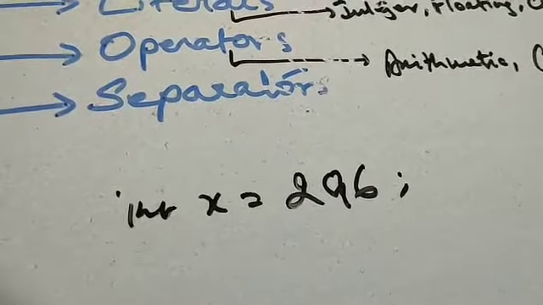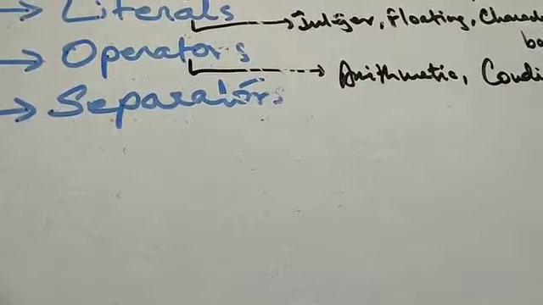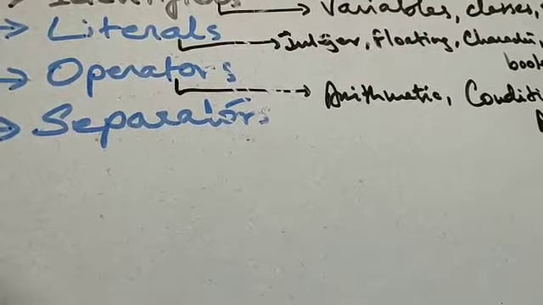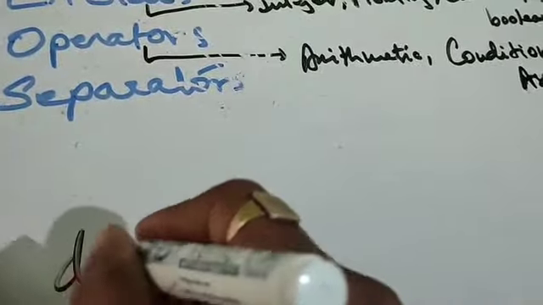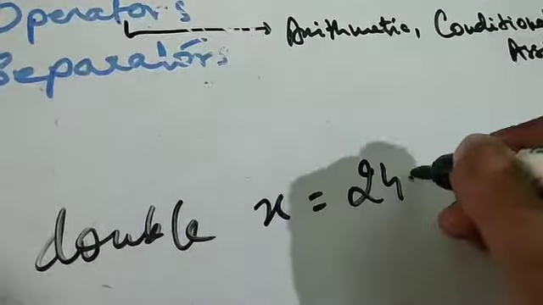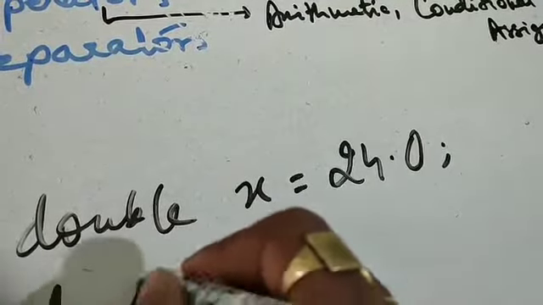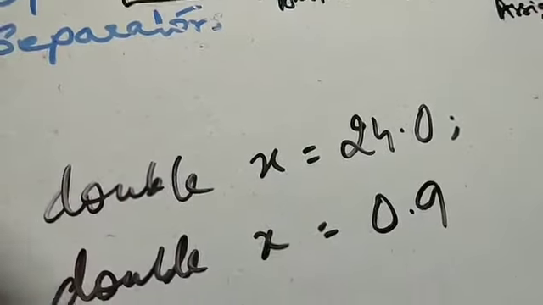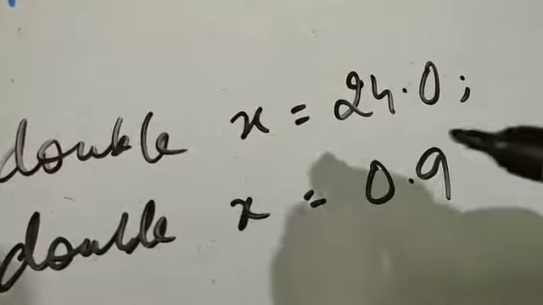Then we have floating variables. They refer to fractional numbers, or they store fractional numbers. For example, we write double x is equal to 24.0, or double x is equal to 0.9. So you cannot write 24.